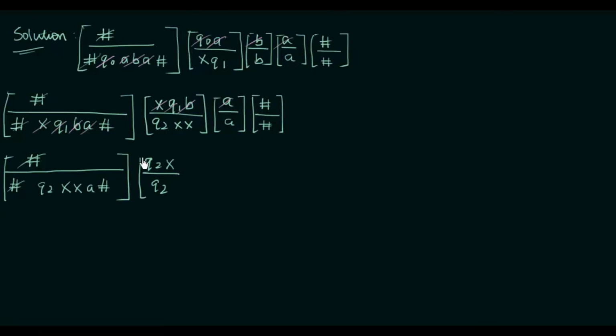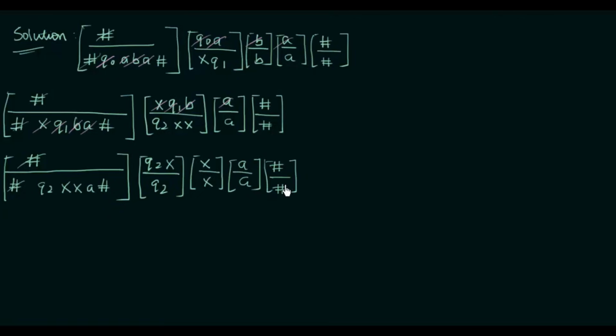Alright, so if I use this, q2x and q2x will be matched and cancelled. Now we have x, a, and then hash. So in order to cancel this x, we can use the xx domino, which we have from step number 4. And then we can cancel this a using the aa domino, again from step number 4. And then we can use the hash hash domino to cancel that hash we have over there.